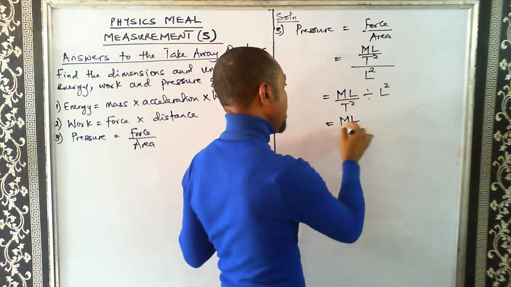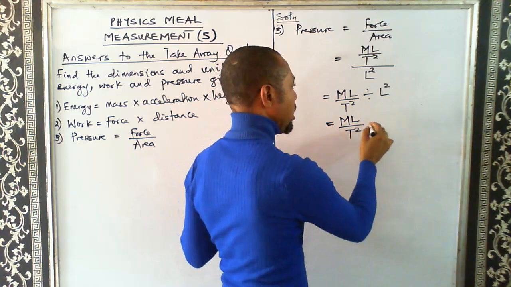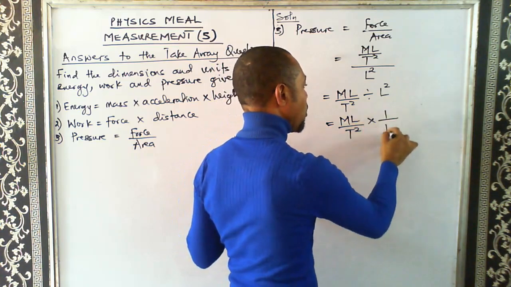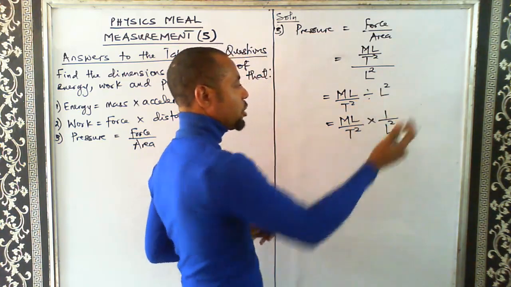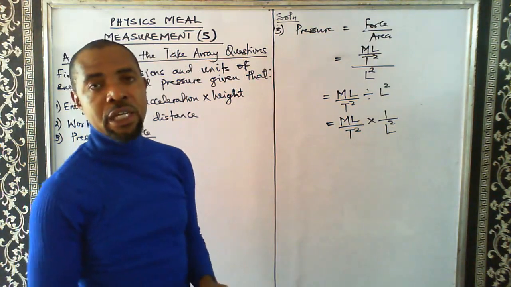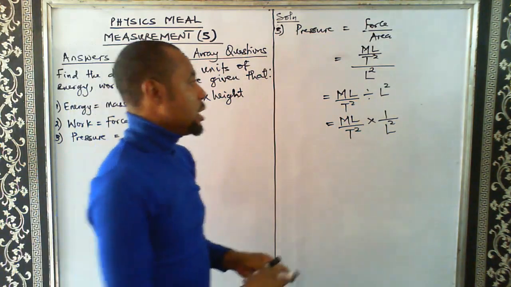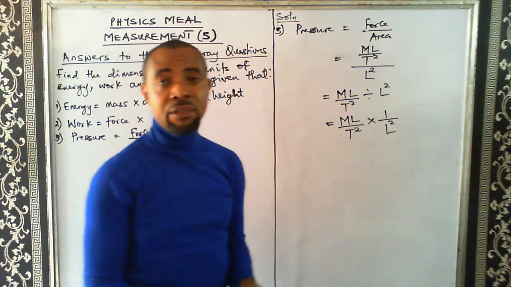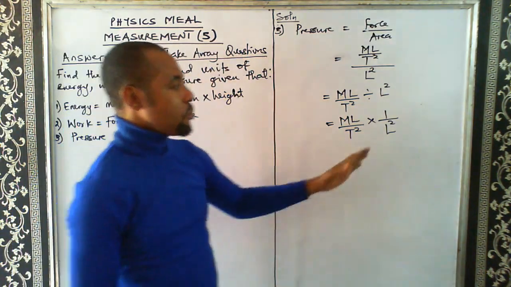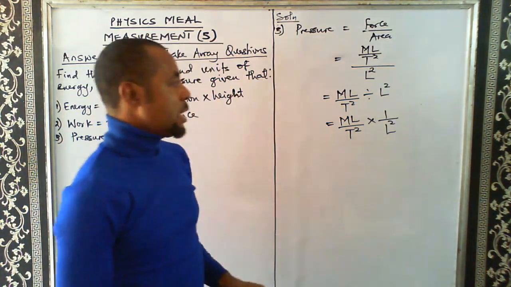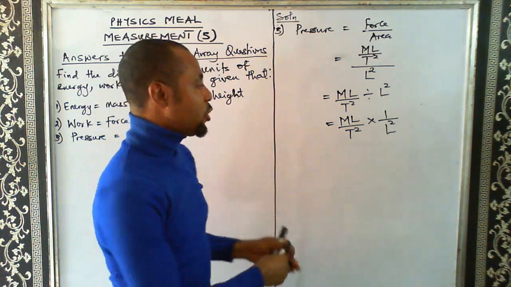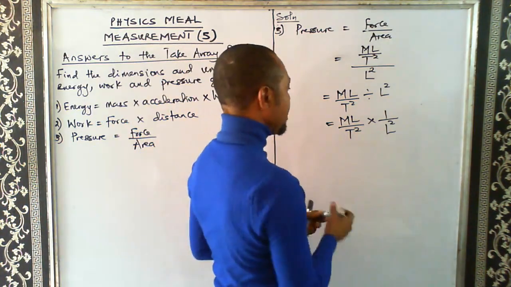So we have ml over t square times 1 over what? L square. So when we change the division sign to a multiplication sign, we are going to have what? The inversion of the term after the division sign. Now, look at this again. Some of us will be tempted to just multiply this and leave it as it is.